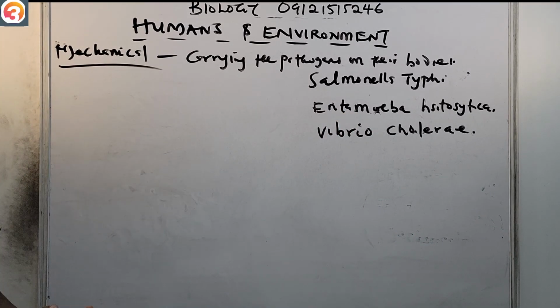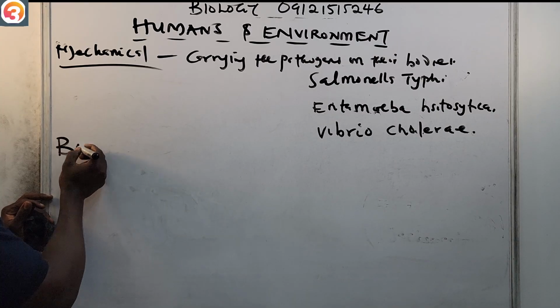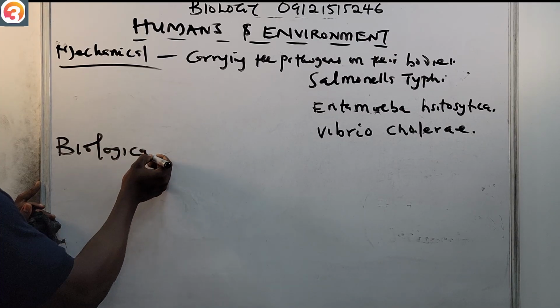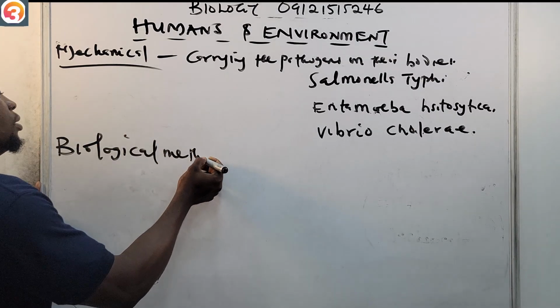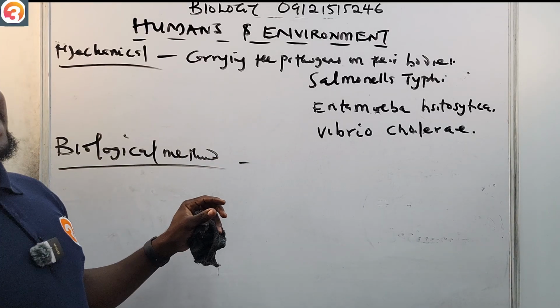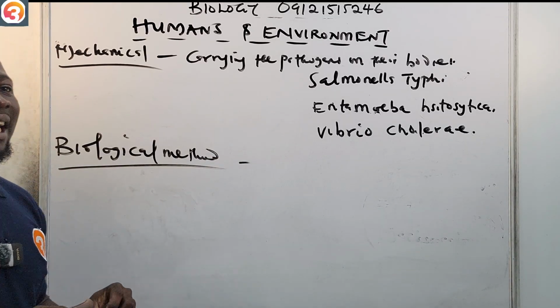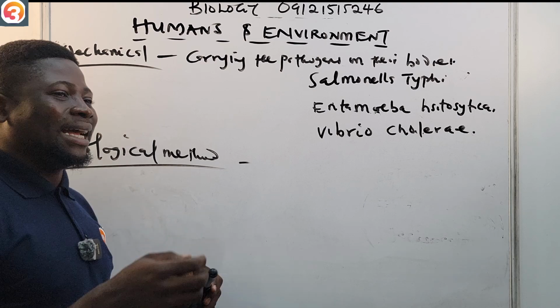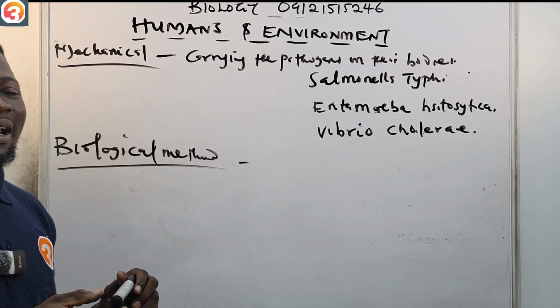Then we now have the biological method. In this biological method, the vectors have to be infected. They get infected by sucking or feeding on the blood.